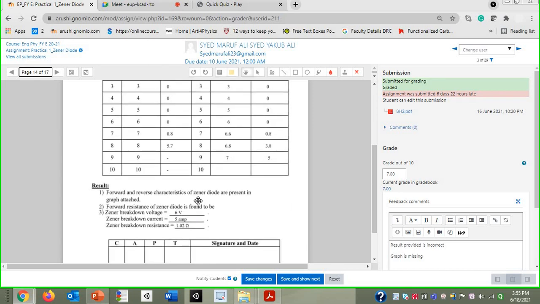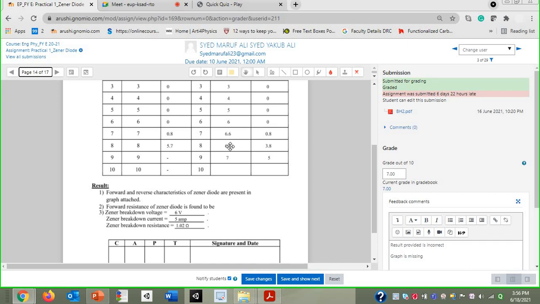But all of you have mentioned some different value over here. At 6 volt there is zero current, so you can't say 6 volt is the Zener breakdown voltage. Actually, the Zener breakdown voltage is 6.6 volt, and the current at the Zener breakdown voltage is the Zener breakdown current. What value can you see on the screen with respect to Zener voltage? 0.8. And what is written over here? Are both similar or different?